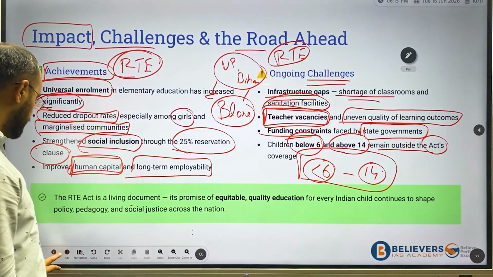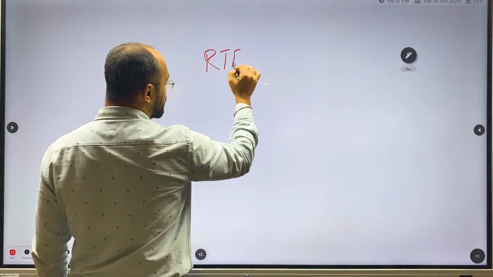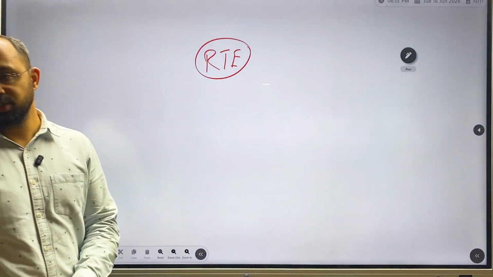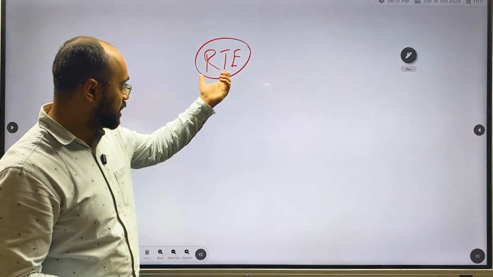Through this discussion, we were able to understand completely what the right to education is and what its provisions are. Through this, we'll conclude this topic.